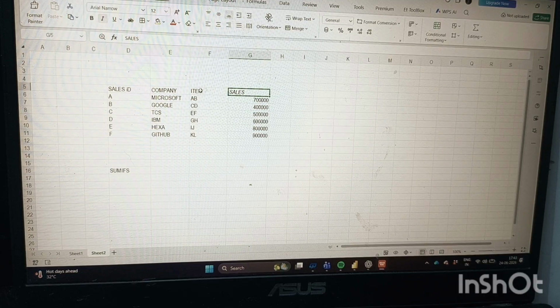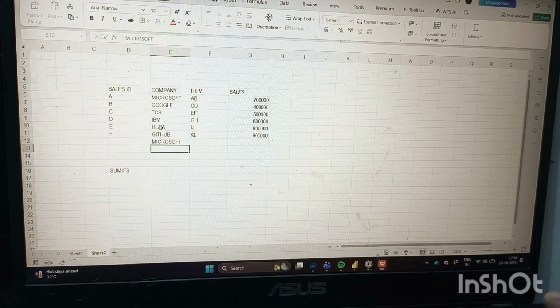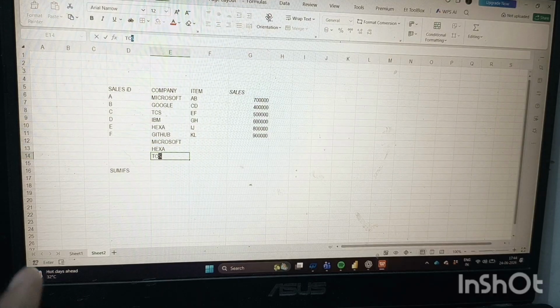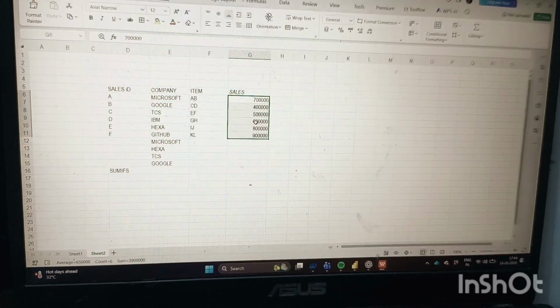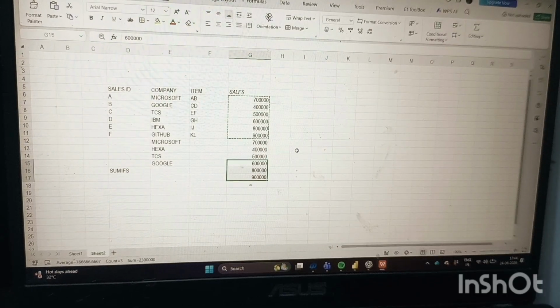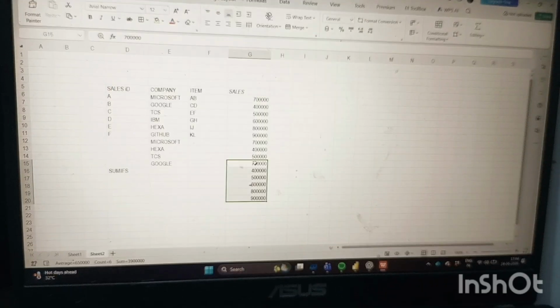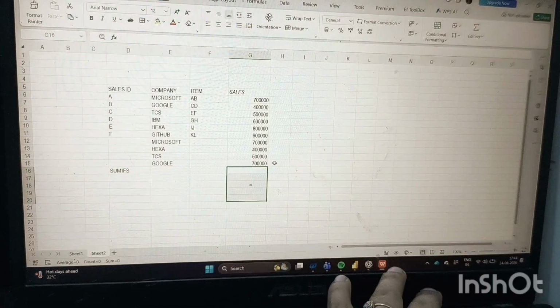So suppose there should be the name Microsoft again here, and Hexa twice, and TCS and Google. And now we have to put a sales amount here again.